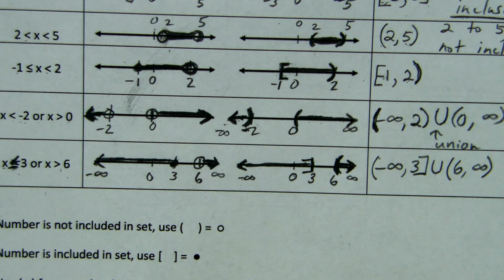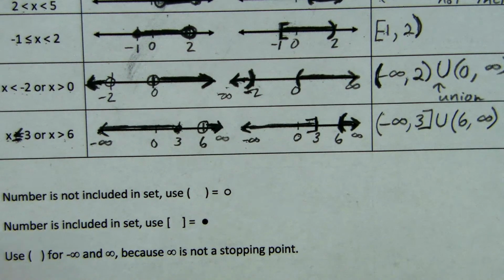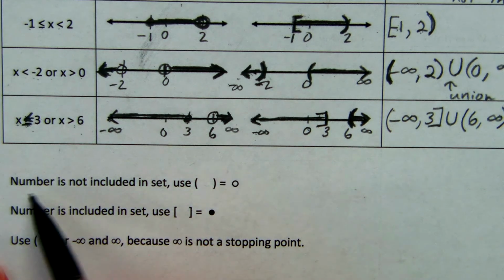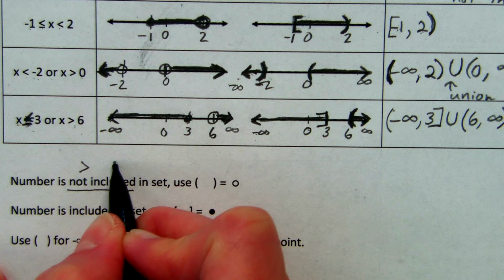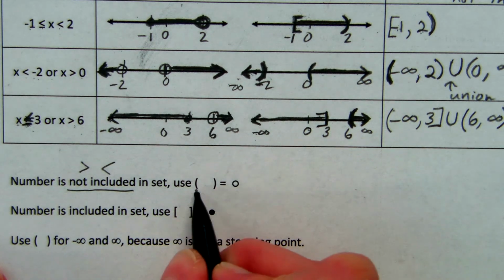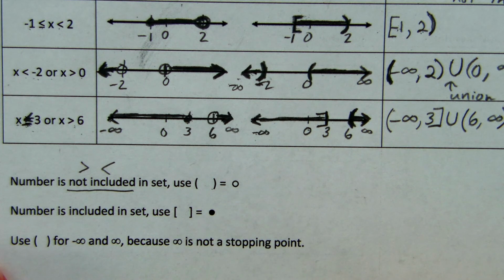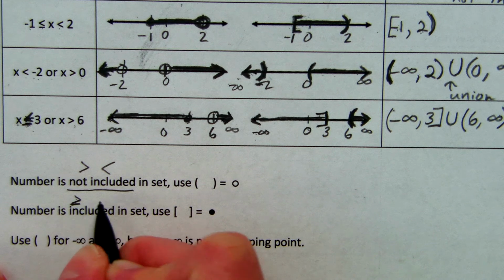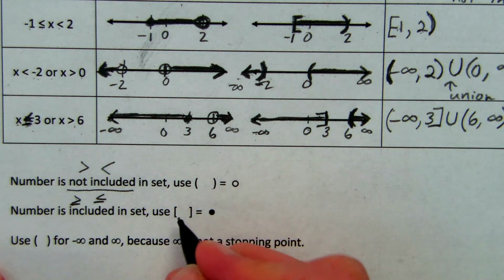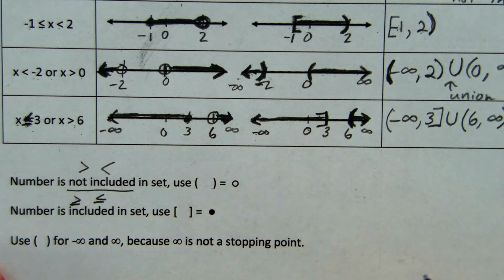Close parentheses. Okay, so just a couple of things to go back over at the bottom. If the number is not included, so that would be your greater than, less than symbols, you're going to use parentheses, and if you were doing the old graph, you would use an open dot. If the number is included, so greater than or equal to, less than or equal to, you're going to use the square brackets or the filled in dot.